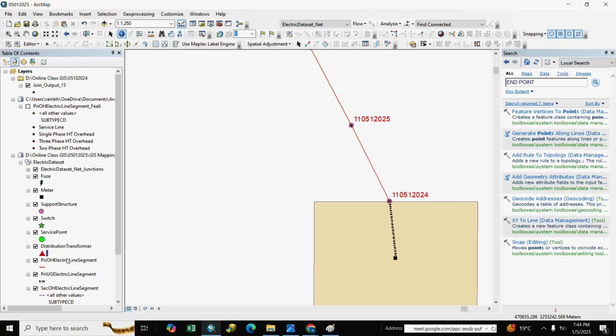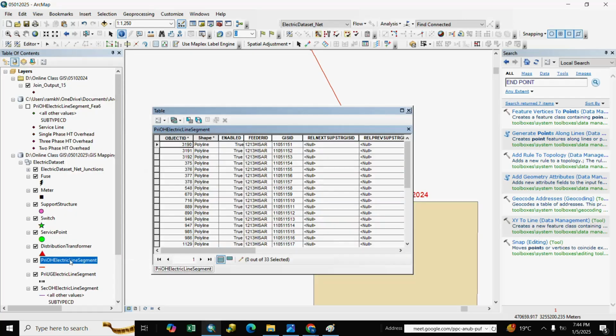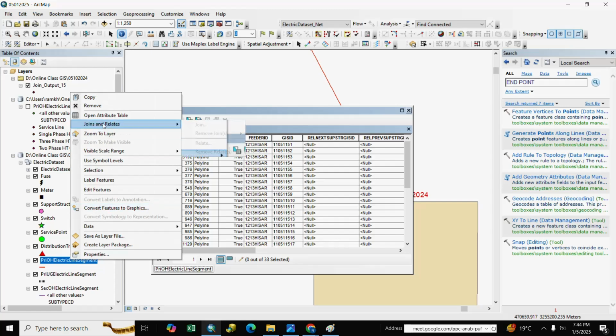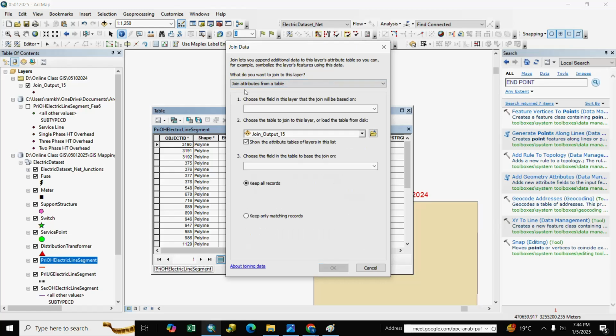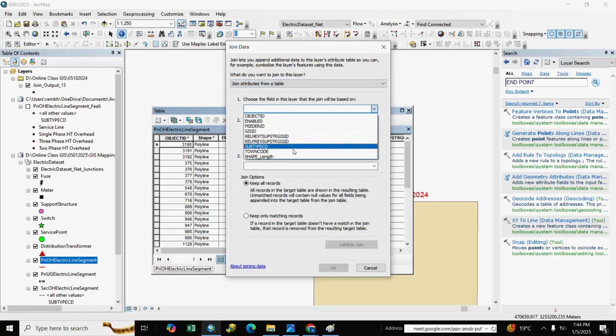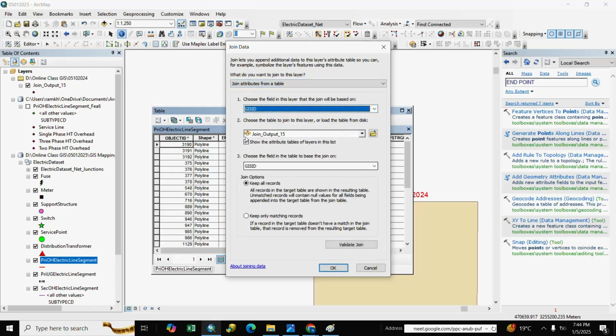We go to primary OH, open, we go again join and select join attribute from table, GSID, join output GSID, keep only match record and OK.